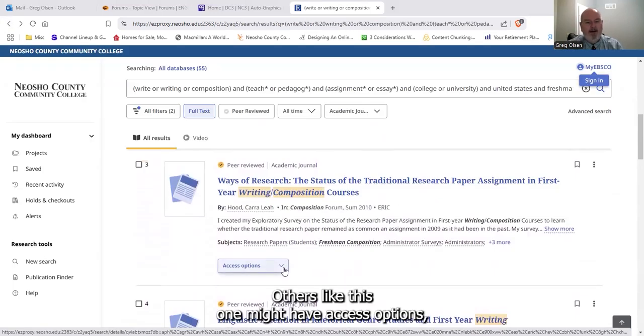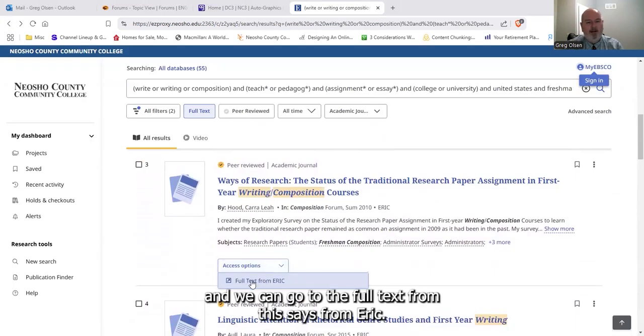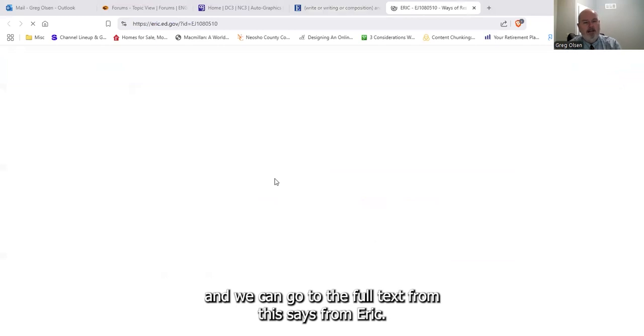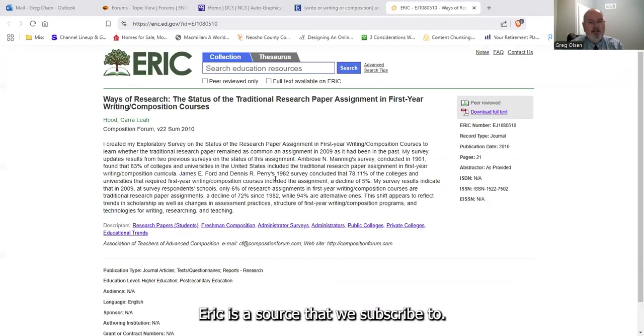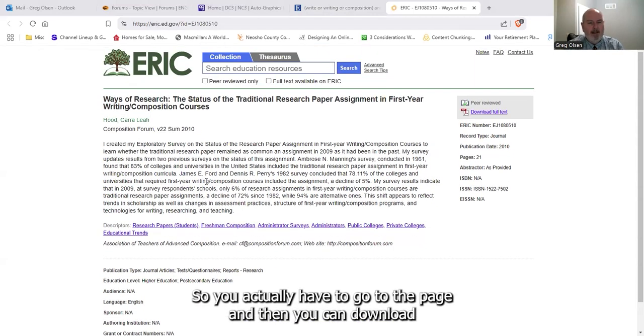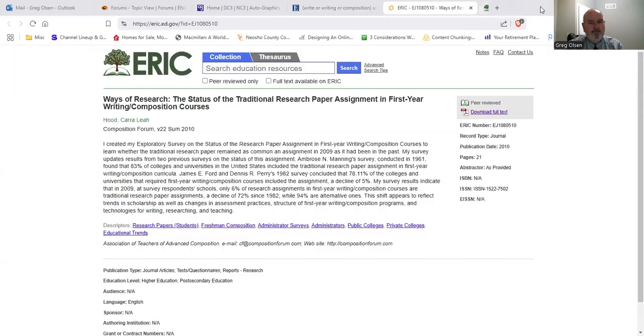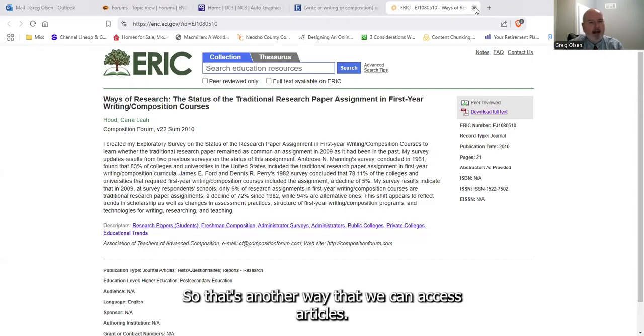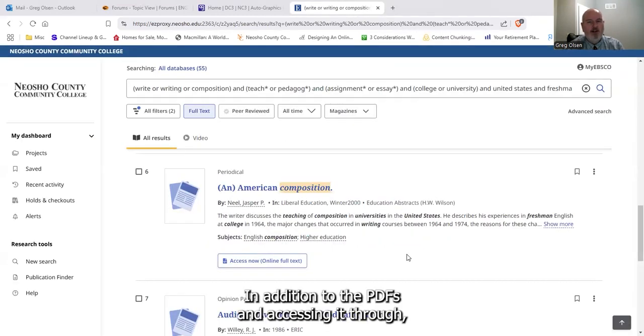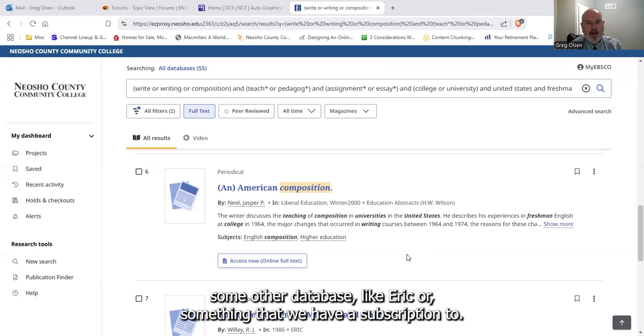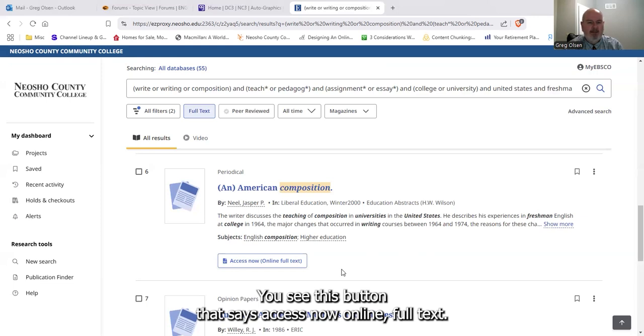Others, like this one, might have access options. And we can go to the full text from, this says from Eric. Eric is a source that we subscribe to. So you actually have to go to the page and then you can download this PDF here and view it from Eric. So that's another way that we can access articles. In addition to the PDFs and accessing it through some other database like Eric or something that we have a subscription to, you'll see this button that says Access Now Online Full Text.